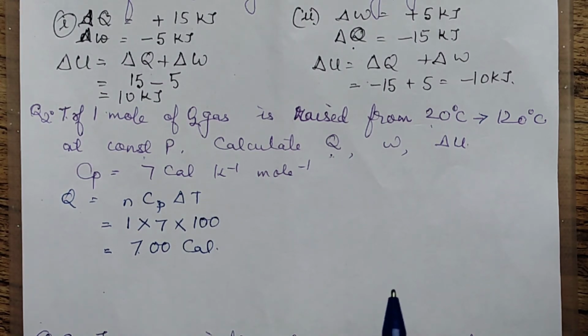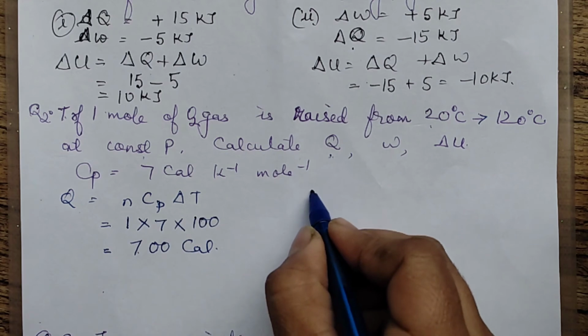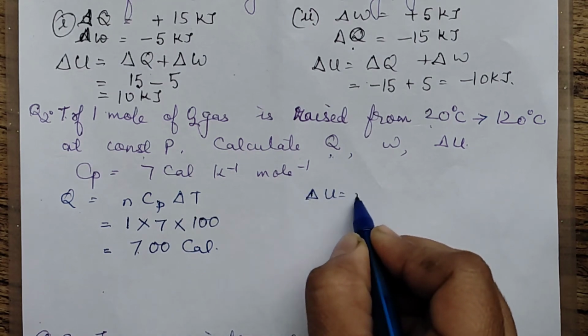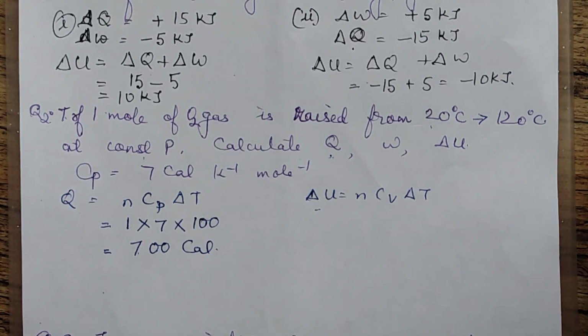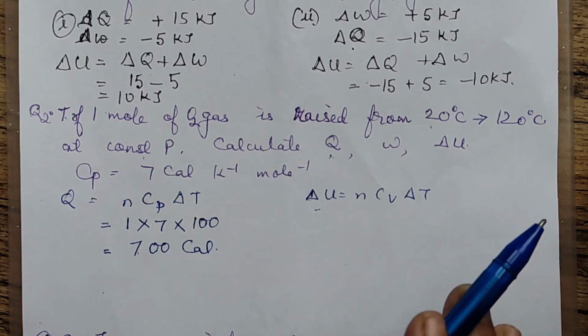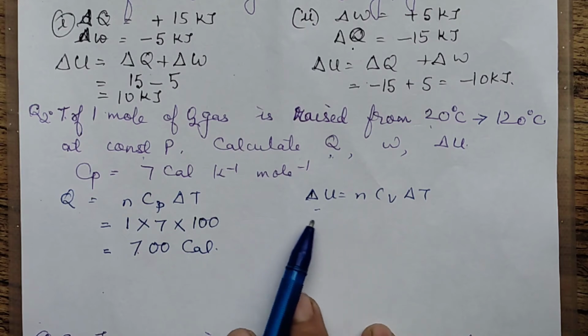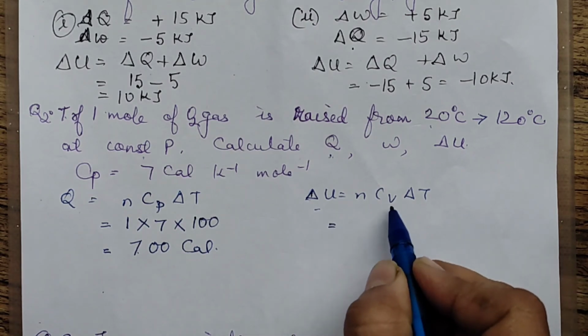This much calorie is your first part, that is Q. Now in the second part they are asking you to calculate W and delta U also. So how do we calculate delta U, that is the change in internal energy? In the beginning I have given you the formula. Delta U is equal to n Cv delta T. That is always there for calculating delta U. You have to use Cv only. This is the heat change taking place at constant volume. Enthalpy will be the heat change taking place at constant pressure. In this case, you have to use Cv only.